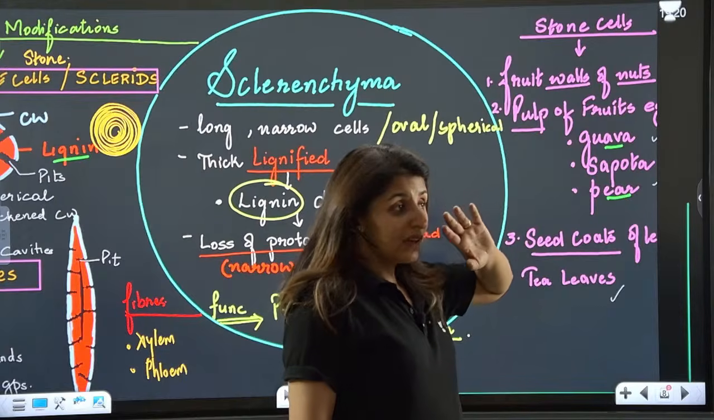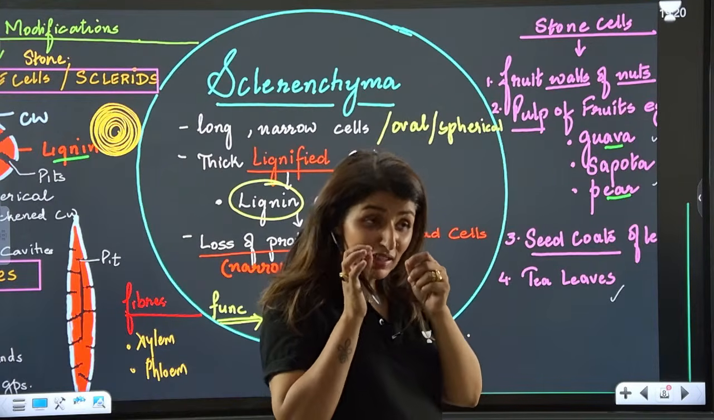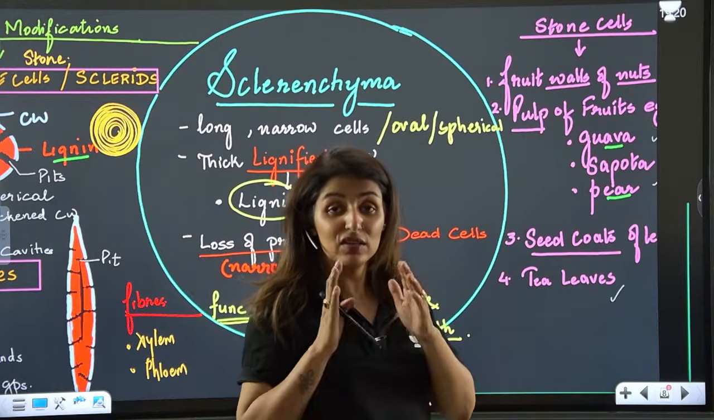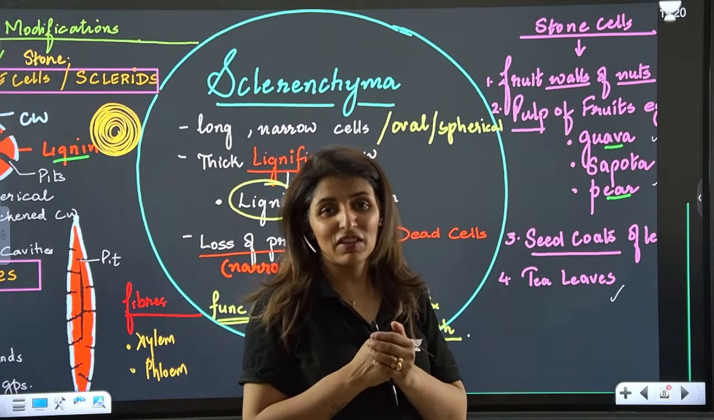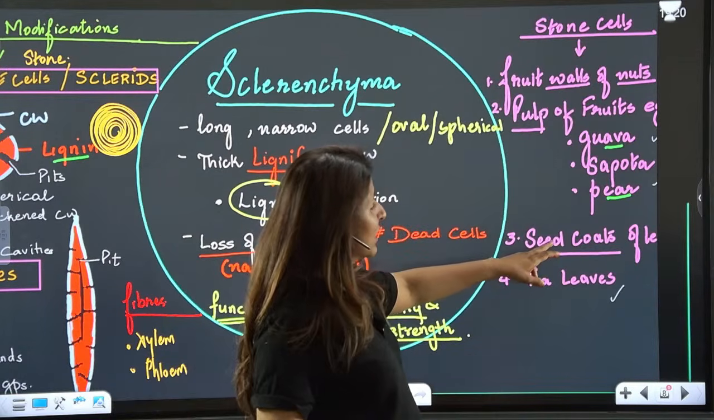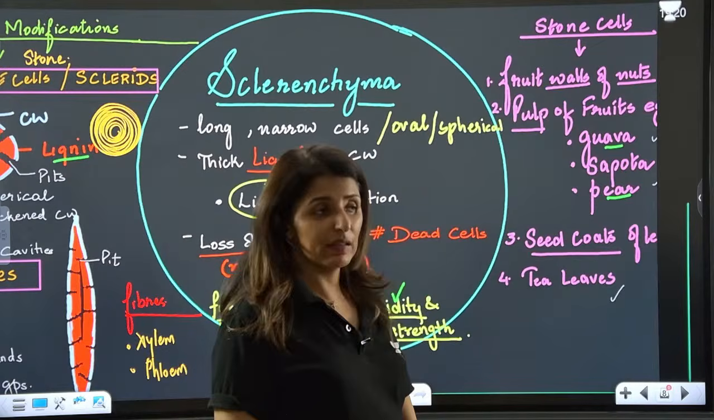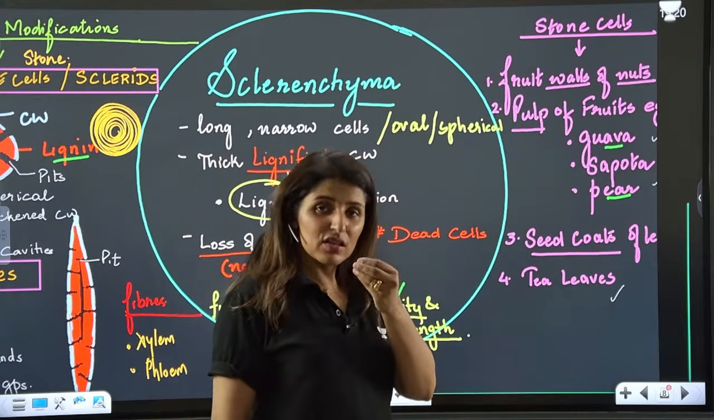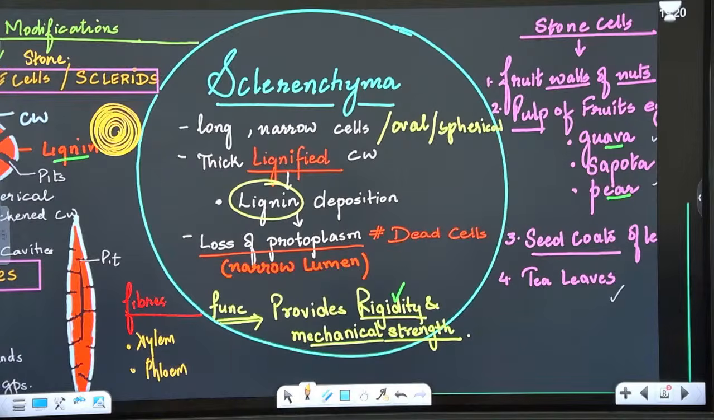Is that clear? If there is wood around you, then you should know that that is how sclerenchyma feels like. It is so hard. You know, the brown husk of coconut, that's what sclerenchyma feels like. Is that clear? So that is all sclerenchyma. Third, it is found in the seed coat of legumes as well as in the tea leaves. So when the leaves are dried, those dry leaves contain sclerenchyma. Please tell me these points are clear.